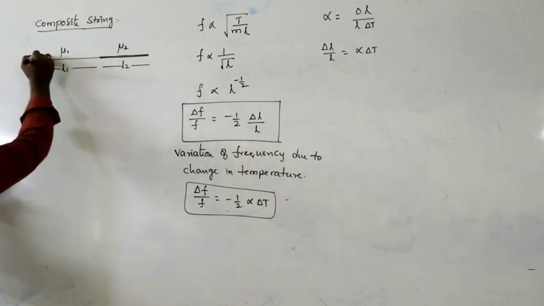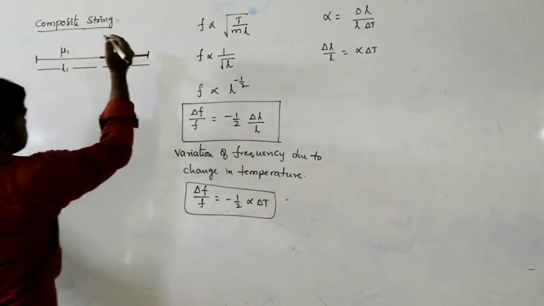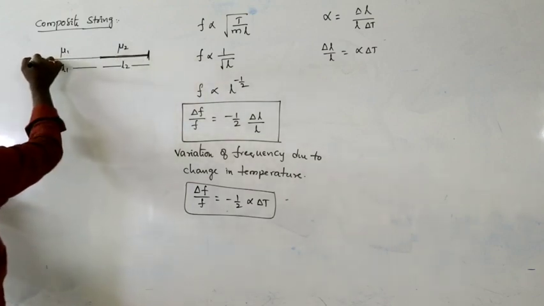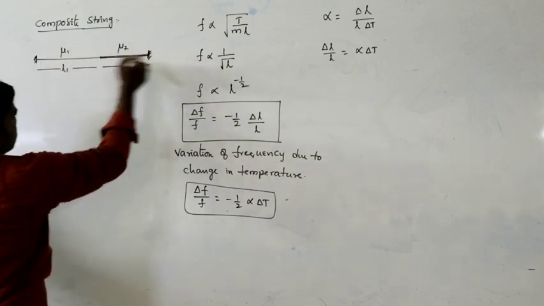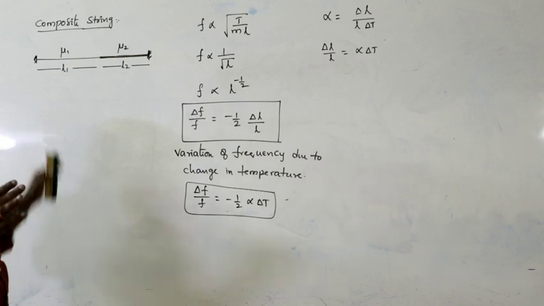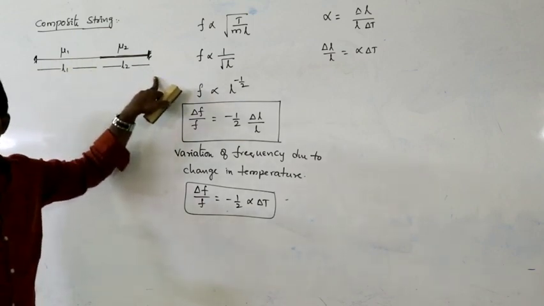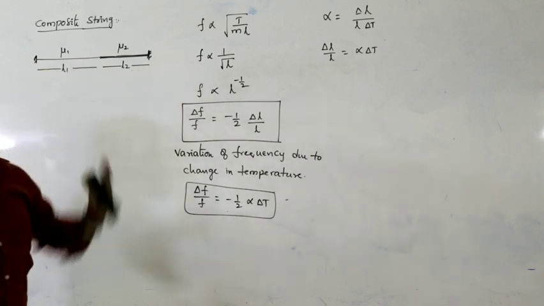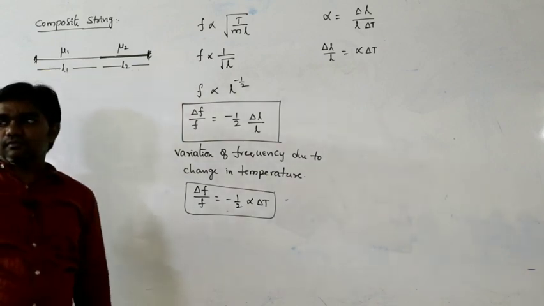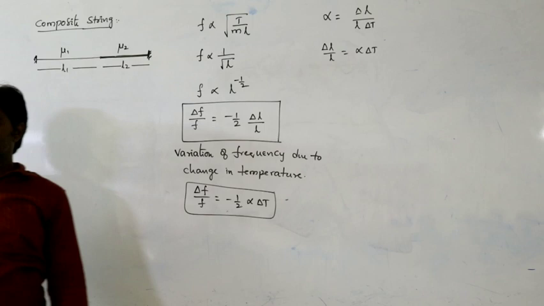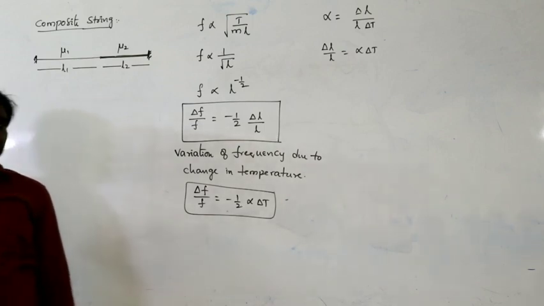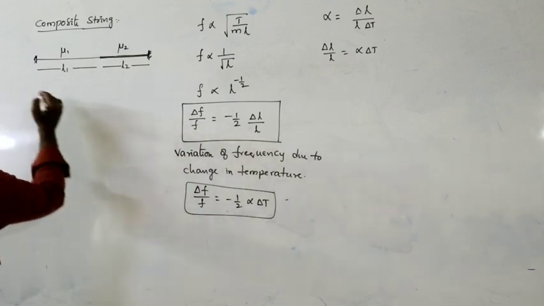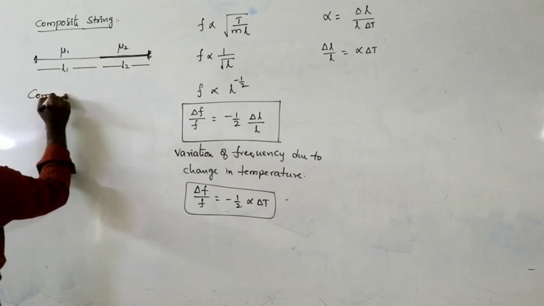If these two strings are fixed between two rigid supports, this is the composite string. These two are connected like this, and the extreme ends of the two strings are connected to the rigid supports. Then what happens? What is the common frequency here?